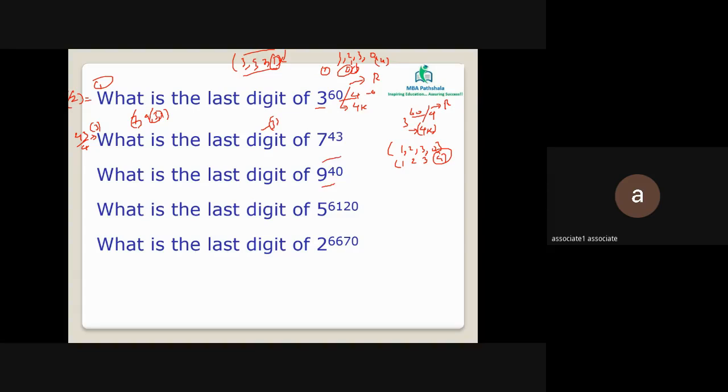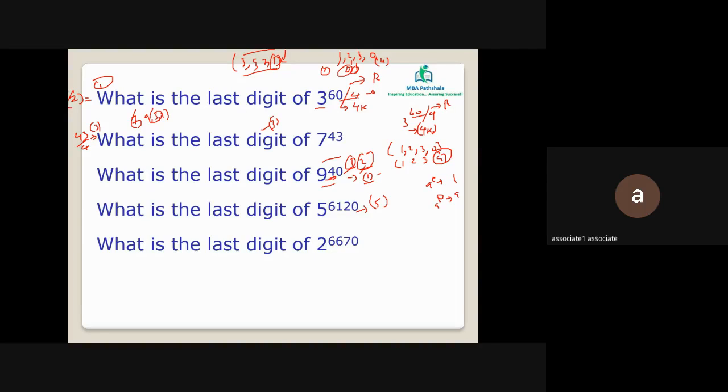Next, 9 raised to 40. 9 में 2 ही हैं: 9 to the 1, 9 to the 2. Classified as 9 raised to an even value and 9 raised to an odd value. 9 raised to an even value will end in 1. 9 raised to an odd value will end in 9. So this is even, so it's going to end in 1. Next, 5 has a cyclicity of 1k, so it's 5.